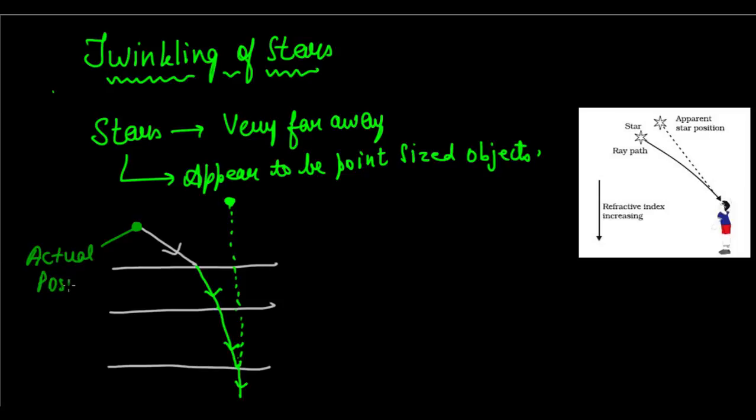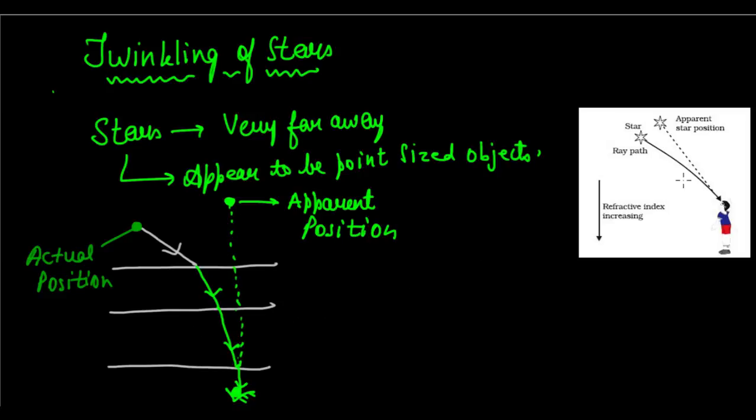The starlight enters into the atmosphere and it progressively refracts towards the normal. And when it is seen by the person here, actually what does he see? He sees an apparent position. So this is the apparent position, because if you extend the ray straight backwards, there will be an apparent position.